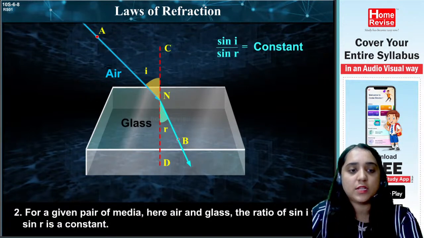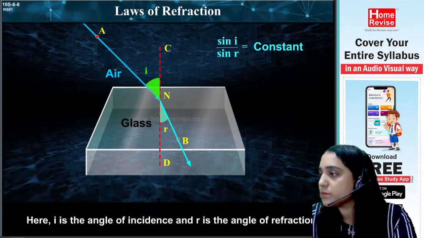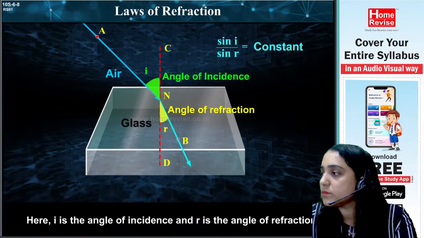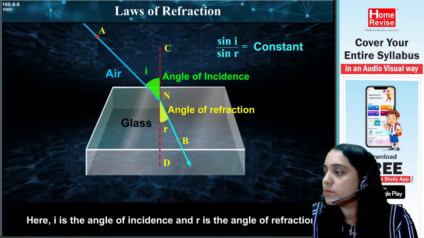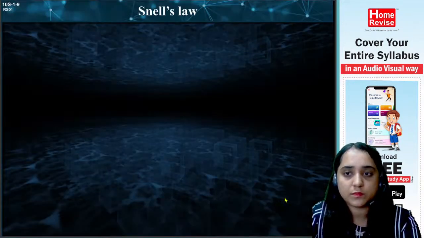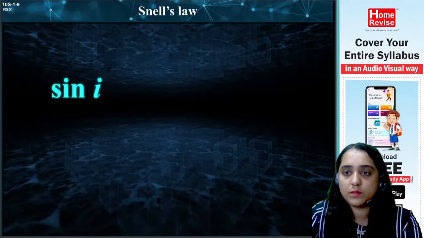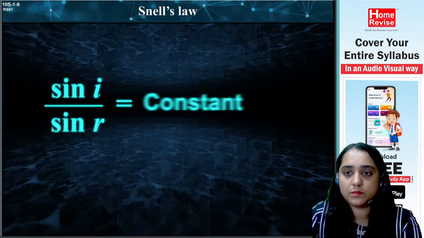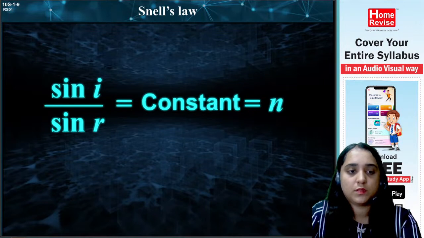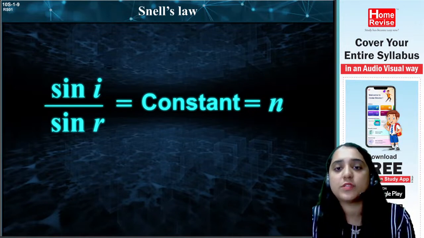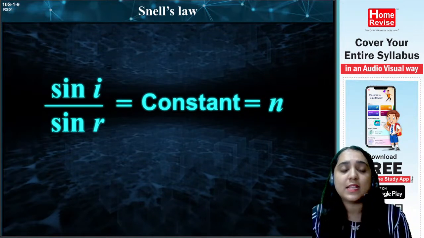Okay, understood? See, please pay attention. Here, I is the angle of incidence and R is the angle of refraction. Sine I upon sine R is equal to a constant, which equals n. Yes, now pay attention to this. This is called Snell's law.